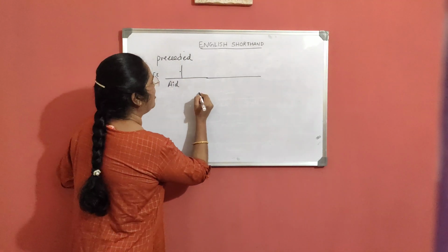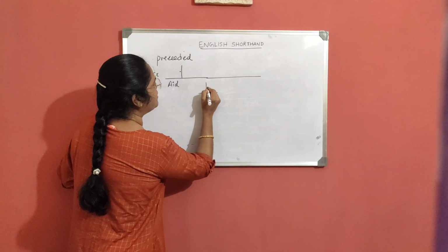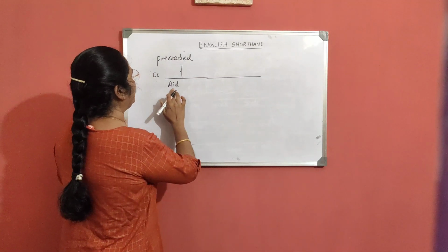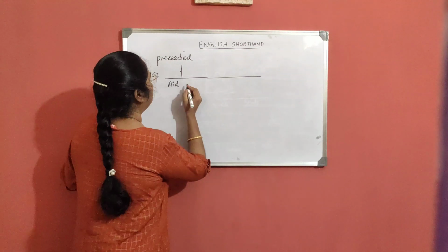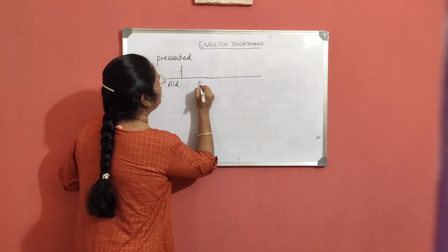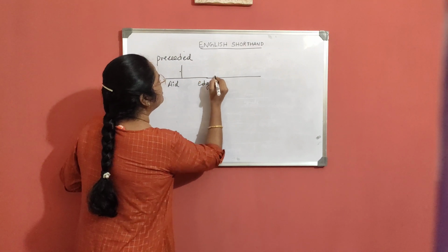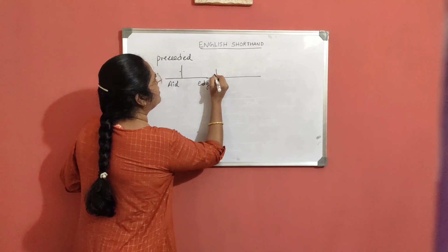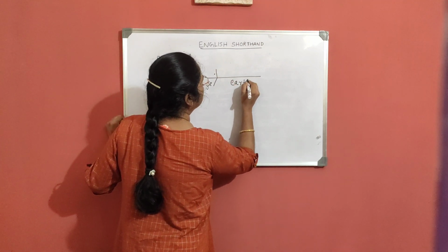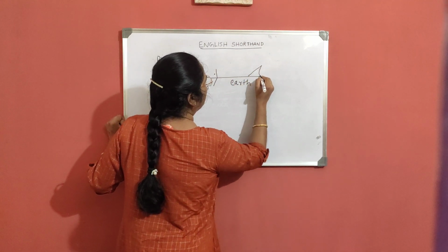If you mark after the D, then it becomes day. That is a followed vowel. Now this is A, a preceded vowel. Edge, D, J. Earth, or it.